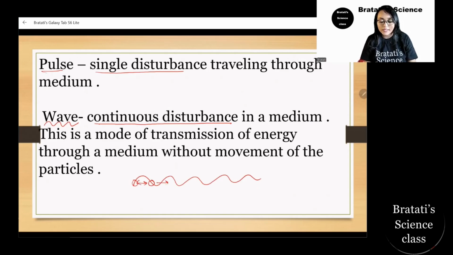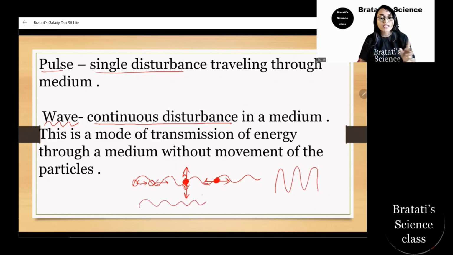If the particle is here, either it moves up and down or it moves left and right. If it is up and down, the wave is like this. If it is left and right, the wave is like this. In both cases, a wave is formed.